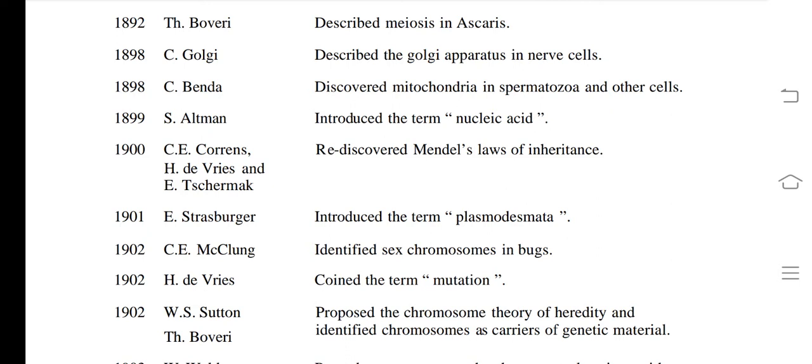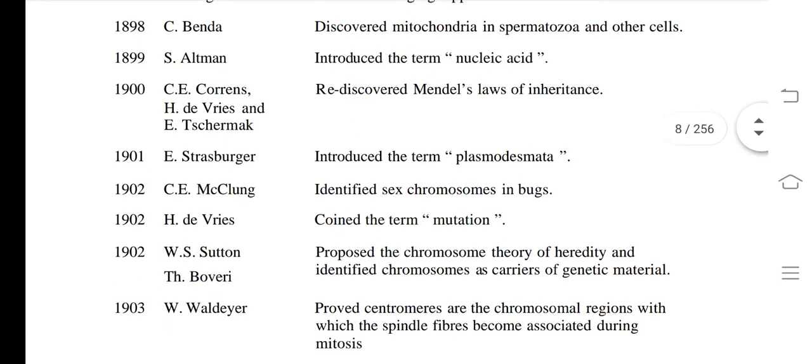What about Strasburger? 1901 introduced the term plasmodesmata. Okay, you know the plasmodesmata is also there. Now what about 1902? Hugo de Vries, the term mutation. See, mutation is a very important concept and the name mutation was given by Hugo de Vries.